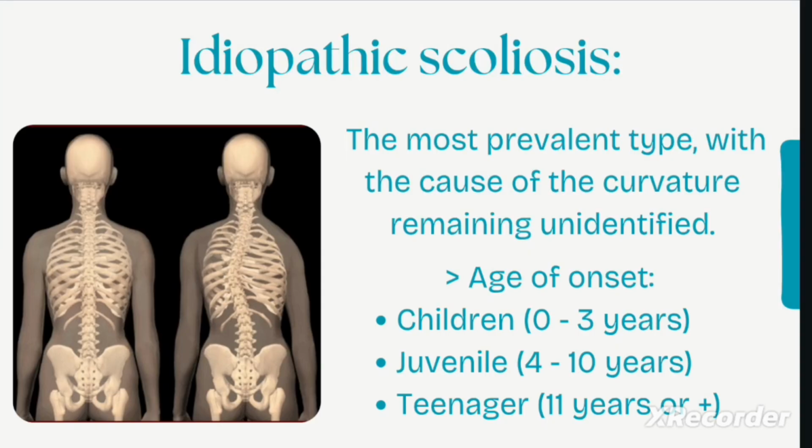Infantile, 0 to 3 years, usually appears in early childhood and may improve spontaneously or worsen. Juvenile, 4 to 10 years, develops in childhood and has a higher risk of progression. Adolescent, 11 years and older. The most frequent type, especially in girls, typically diagnosed during the growth spurt.